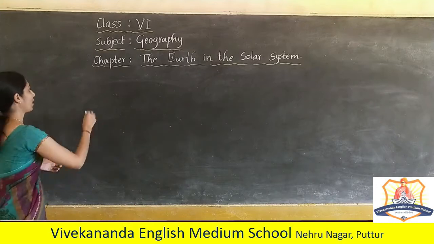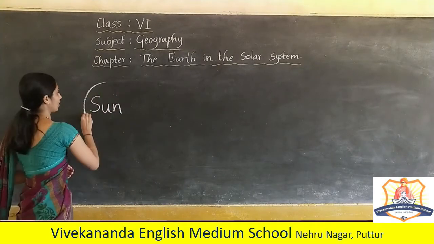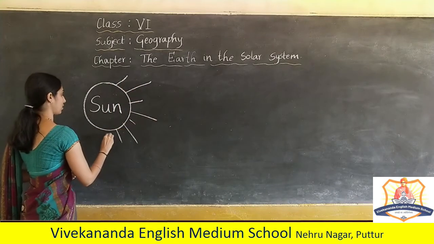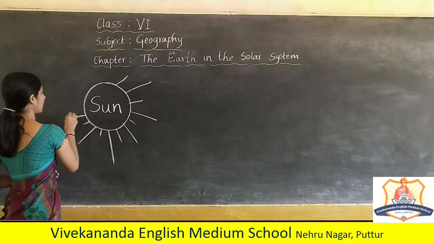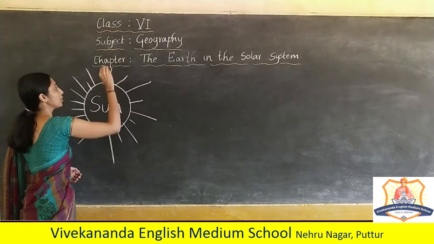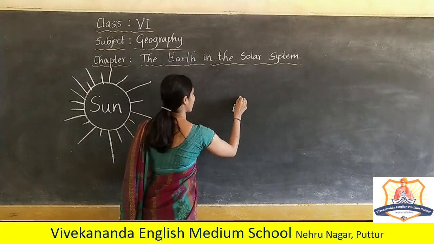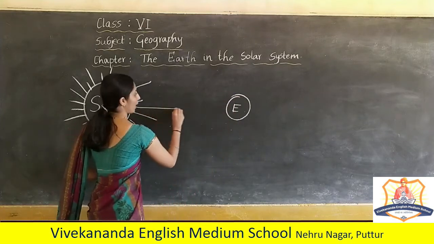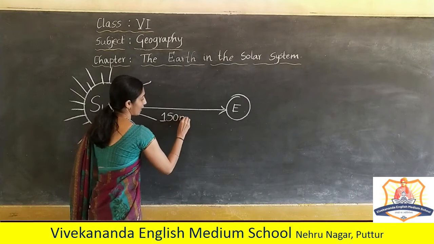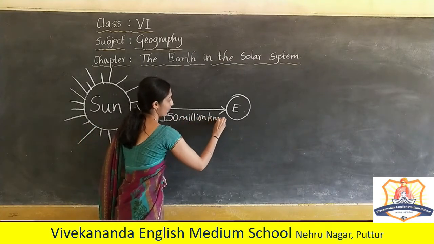So, Sun. How far he is from the earth? The distance from the Sun to earth is 150 million kilometers.